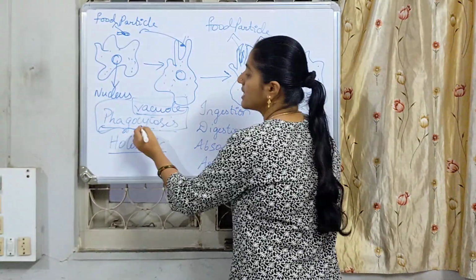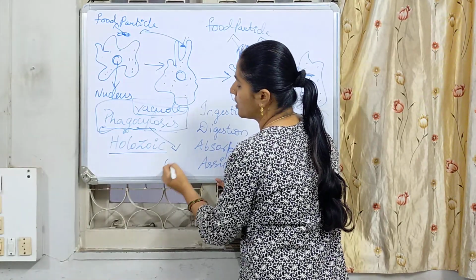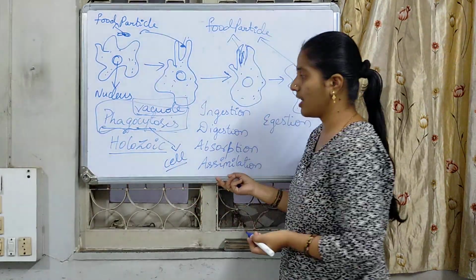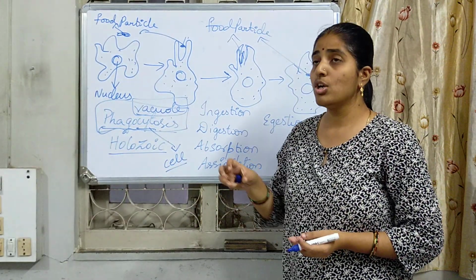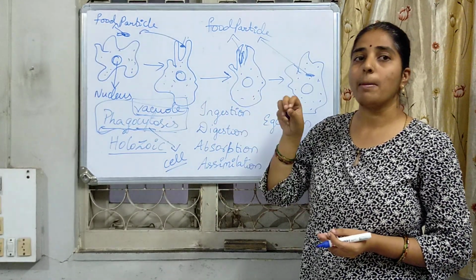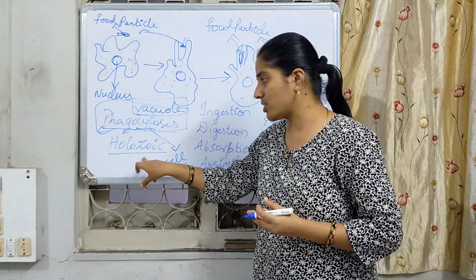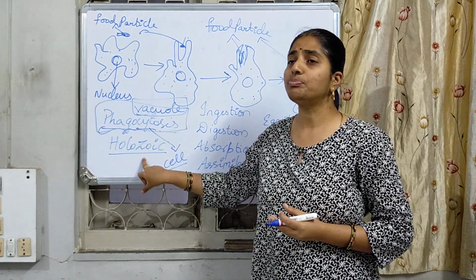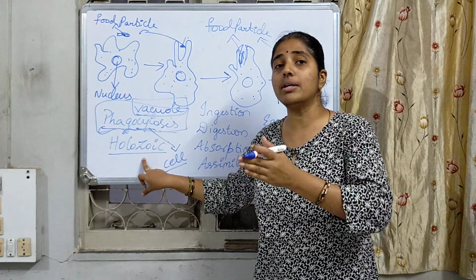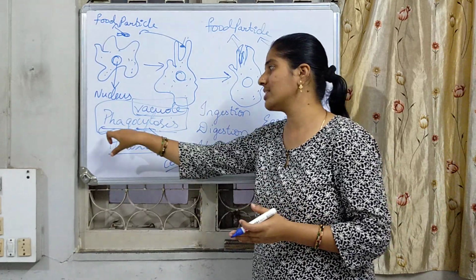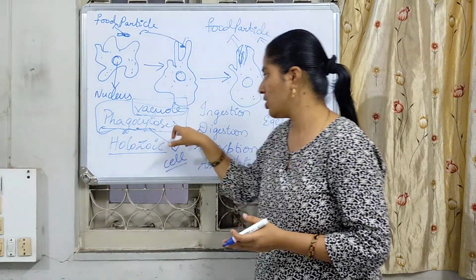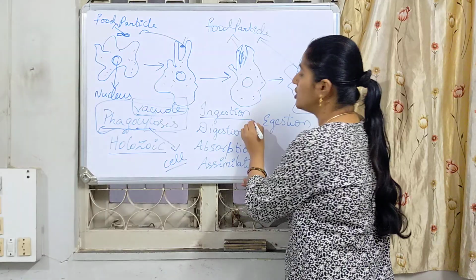Phago means taking, cyto means cell, and osis means the breakdown. So taking in of the material and digesting it completely. That process is called holozoic nutrition, and that process in the amoeba is called phagocytosis. So let us start with the ingestion.